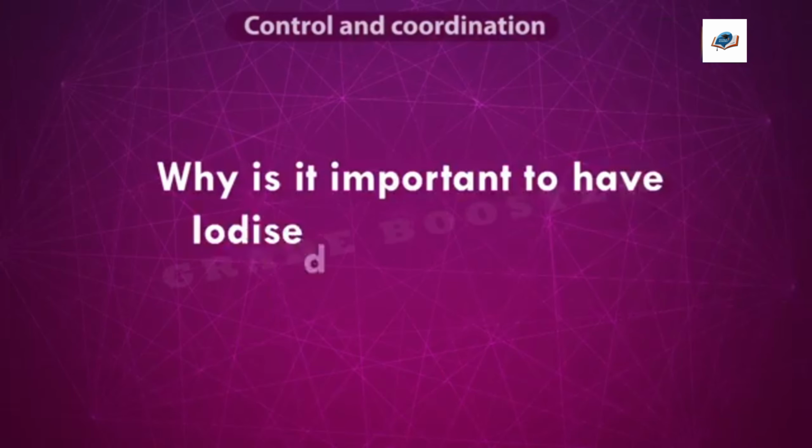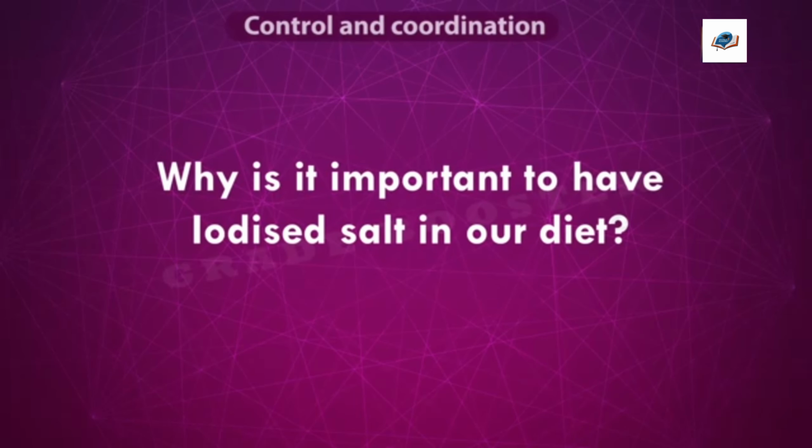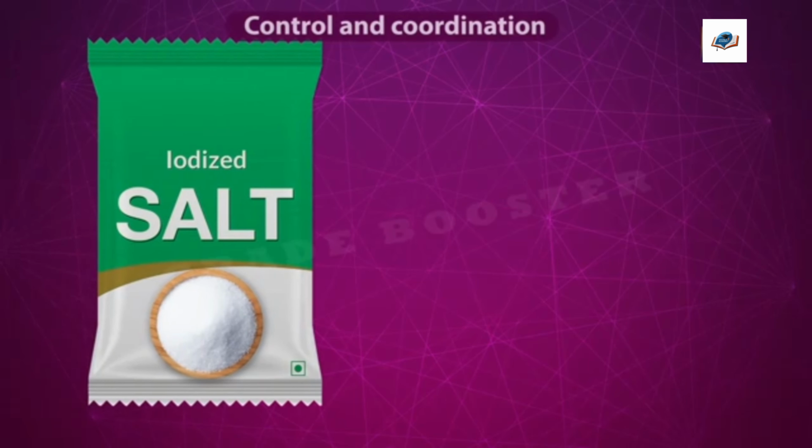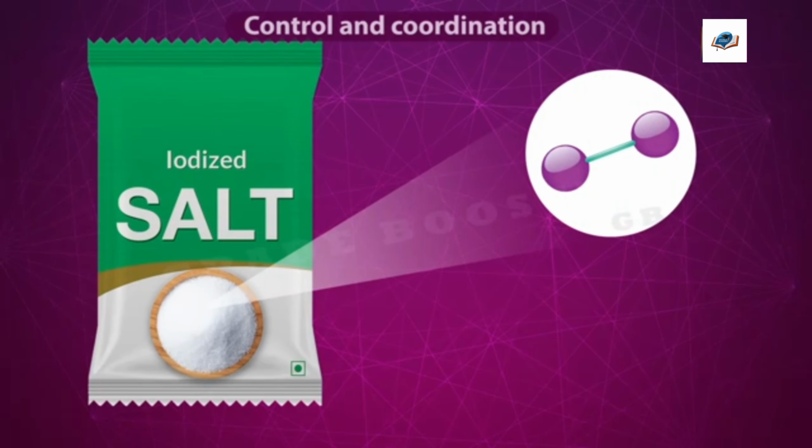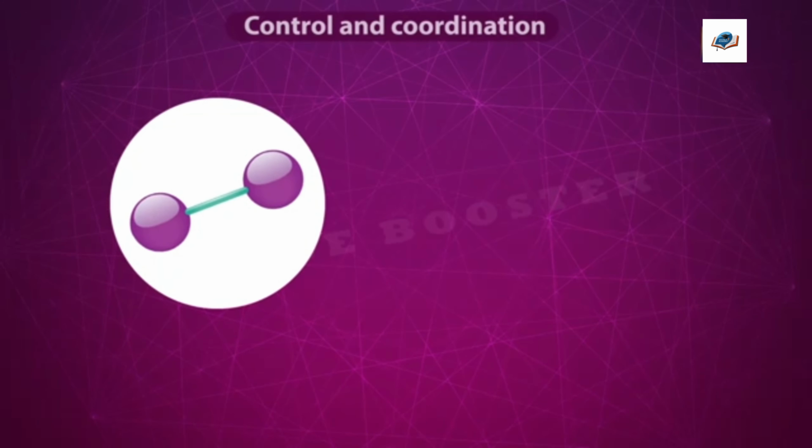So why is it important to have iodized salt in our diet, and how is it connected to our endocrine system? We see in the ads, it is advised to consume iodized salt in place of normal salt because iodine is an important mineral required for our body. Do you know why iodine is necessary?